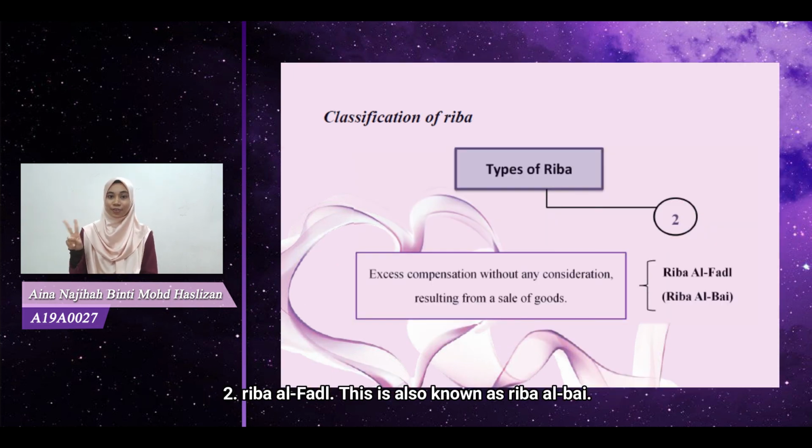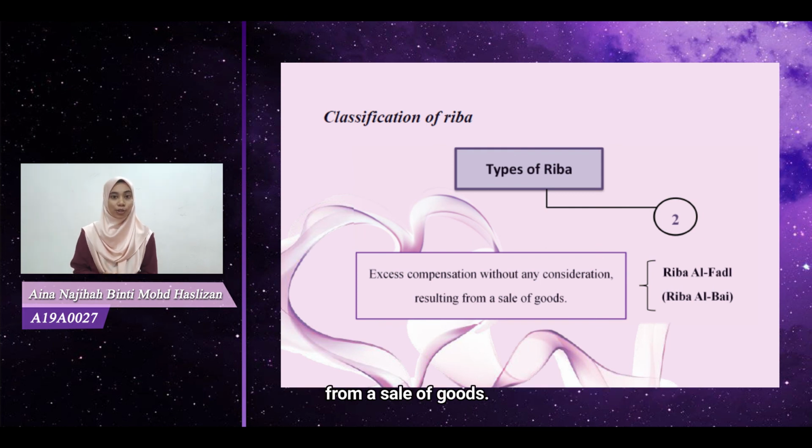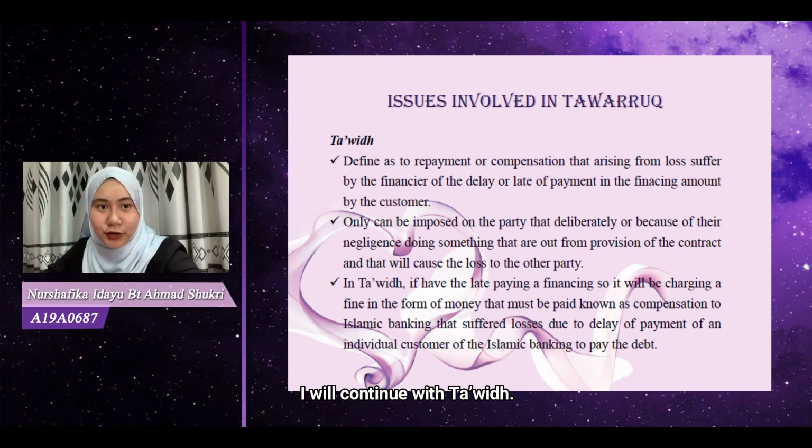Number 2, riba al-fadl. This is also known as riba al-bay'. It is defined as excess compensation without any consideration resulting from a sale of goods. In other words, we have to exchange goods of the same quantity and price, and if it exceeds, it's called riba. We'll continue with ta'wid.